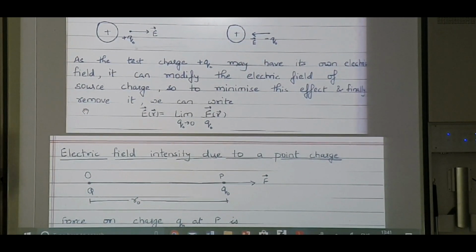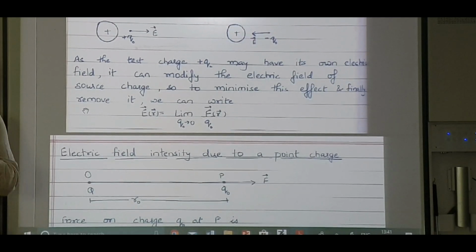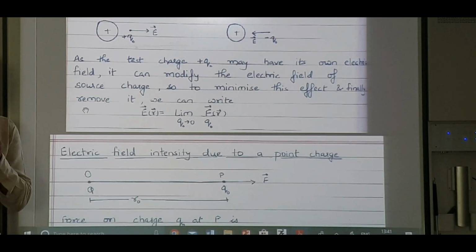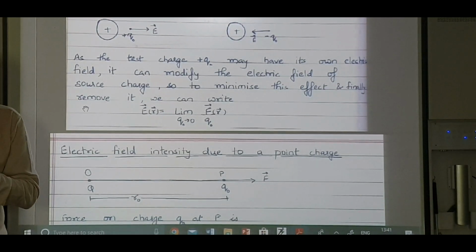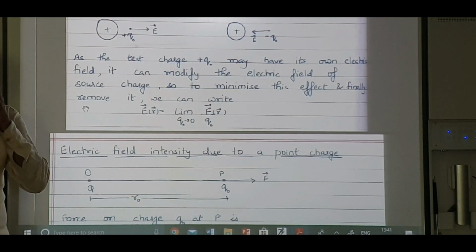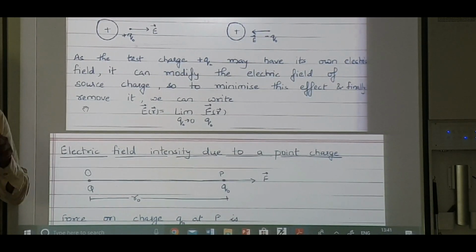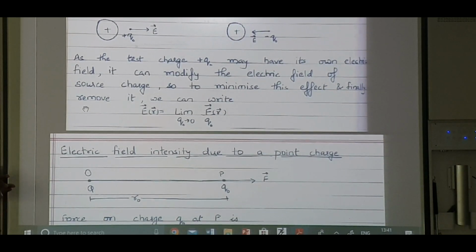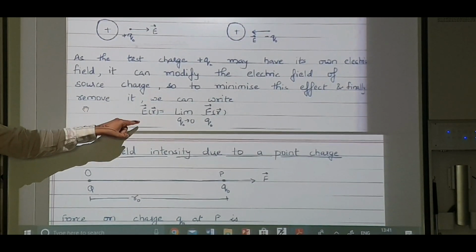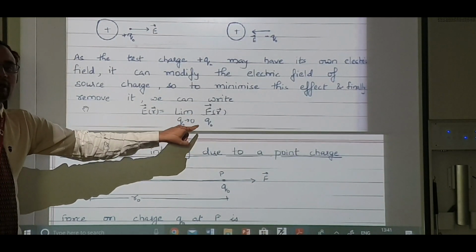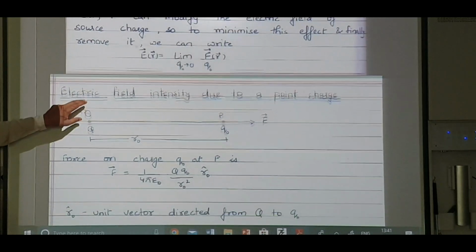Now the test charge will have its own electric field. And when the test charge comes into the source charge's electric field, it can modify it because it has its own electric field. So in order to minimize that effect, we write electric field is equal to limit Q naught tends to 0 of F by Q naught.